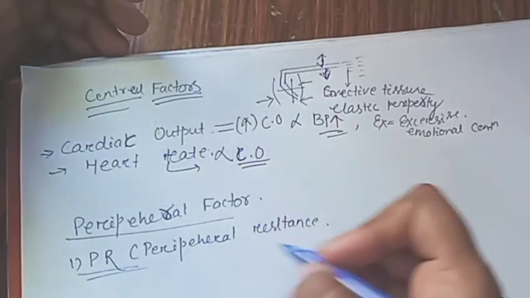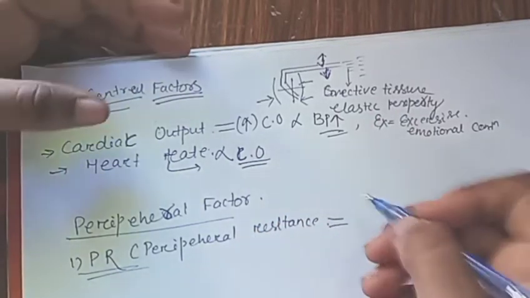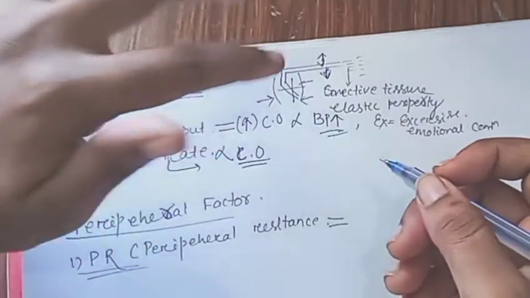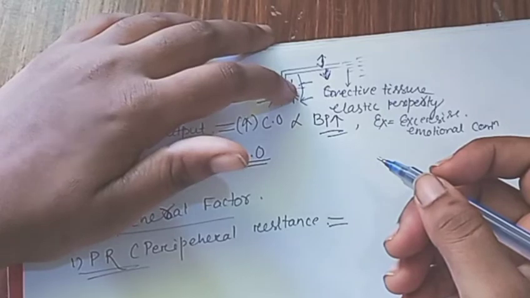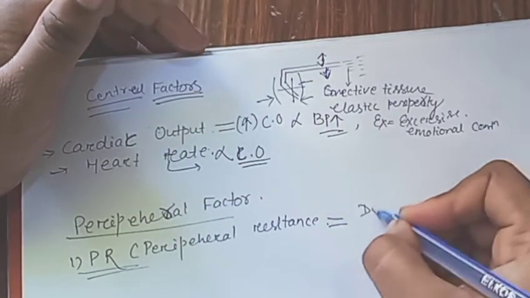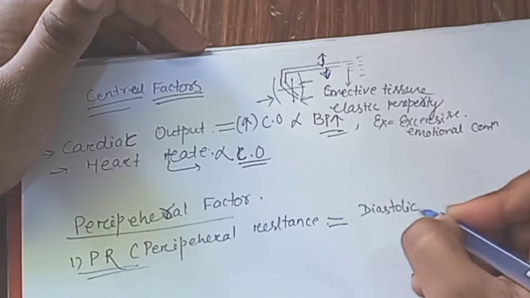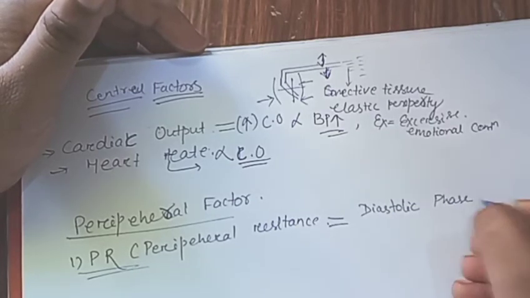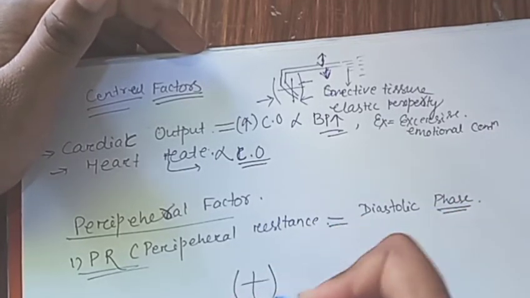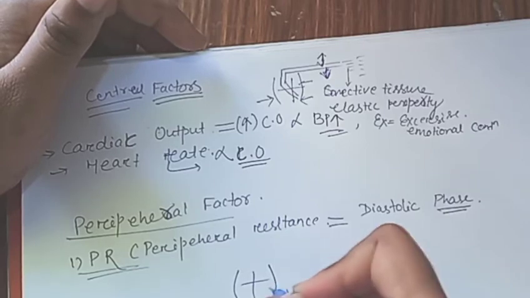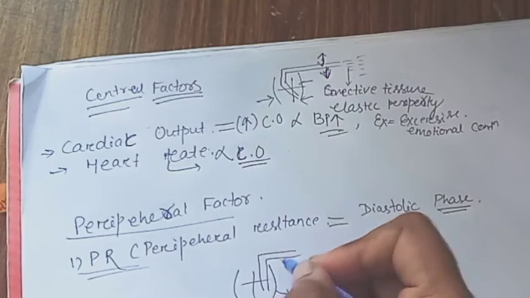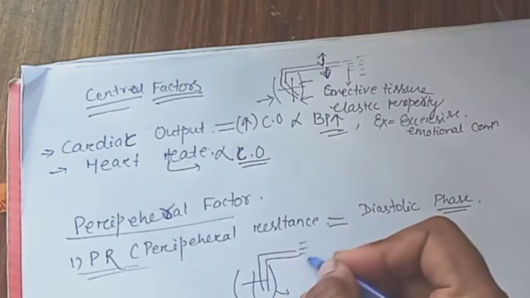Then the peripheral resistance, which is an important term, because in cardiac output we discuss the contracted stage of the heart, meaning the systolic stage, but peripheral resistance is discussed in the diastolic phase of the heart. Why? Because when there is diastole, the muscle becomes relaxed, meaning the blood flows through the arteries or the aorta and becomes the arterioles.